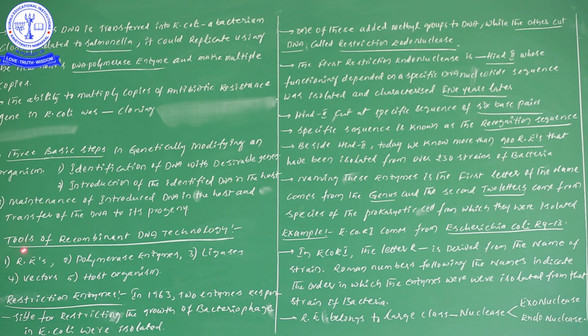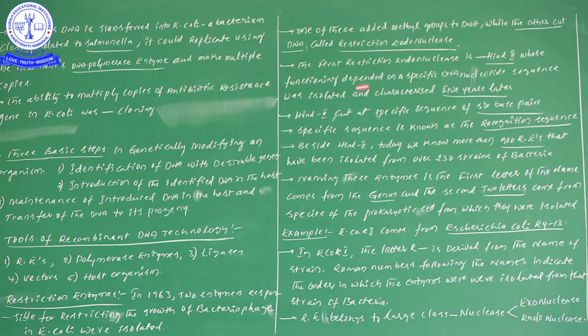First we are discussing restriction enzymes. In 1963, scientists discovered two different types of enzymes which are responsible for inhibiting the growth of bacteriophage in E. coli. The first restriction enzyme they discovered is named HindII.